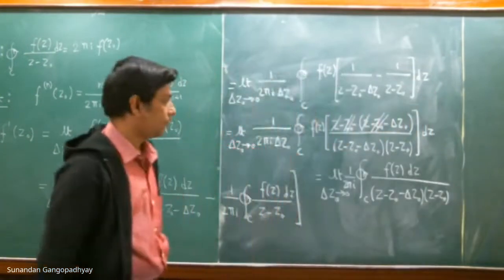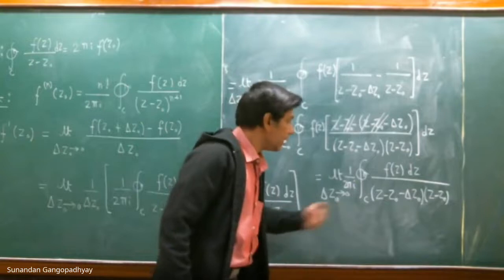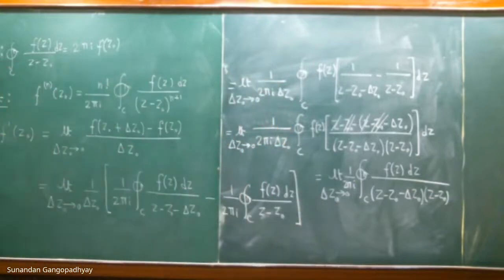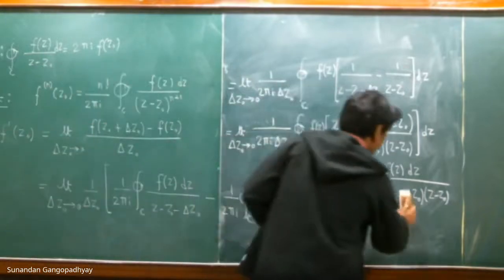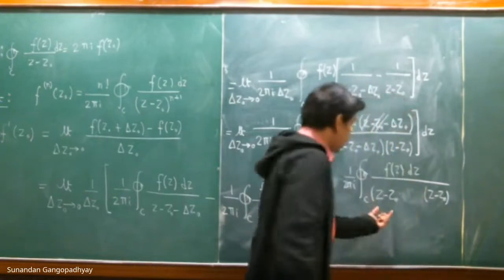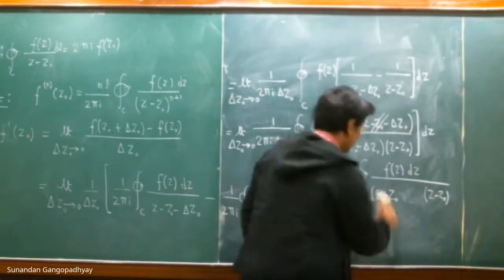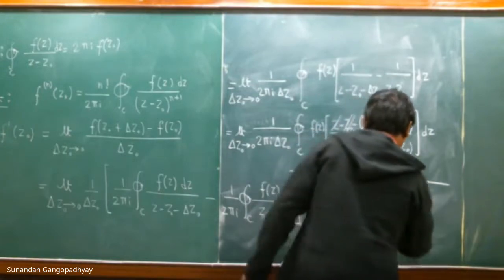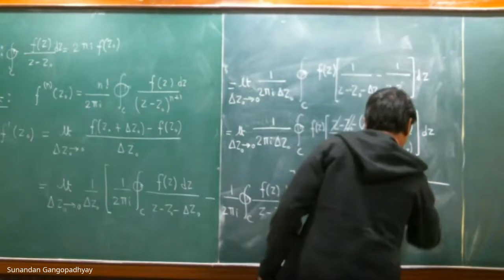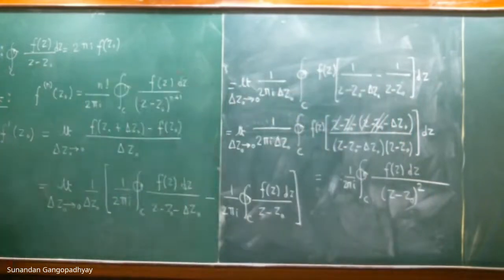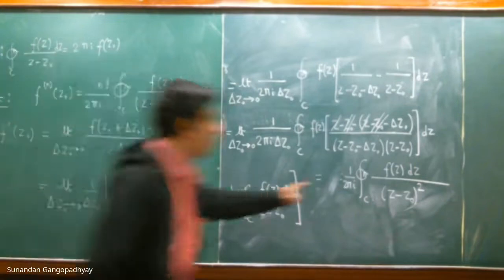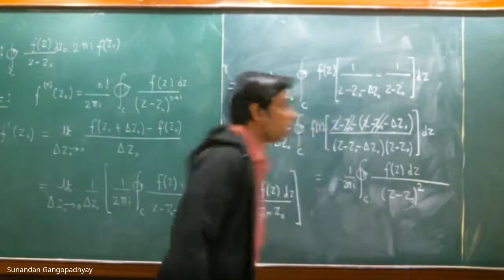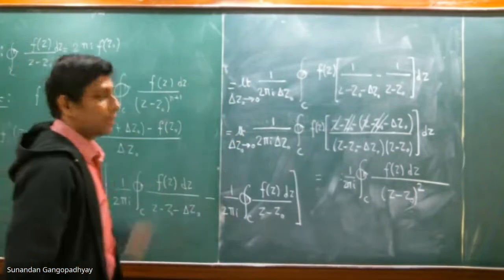This is what we shall have. Now you can take the limit delta z naught tending to 0. Then you can just get rid of this and remove this delta z naught. Therefore, you have z minus z naught whole square. And now you compare, see what we have got. We have got f prime z naught is equal to 1 by 2 pi i contour integral f(z) dz over z minus z naught whole square. So for n is equal to 1, we have proved the result.